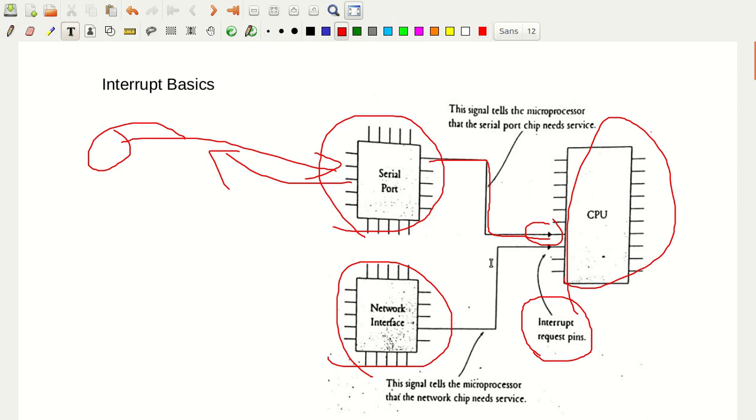In general we write it this way: interrupt request pin, IRQ. So it's an interrupt request. Through the interrupt request pin, the external device tells the CPU that it has received data from the communication with the external world, and it wants the CPU to take the data. When the CPU, through the interrupt request pin, understands that the serial port needs attention, whatever task the CPU is doing, it aborts it. Then it answers this